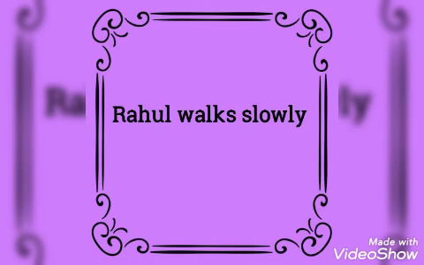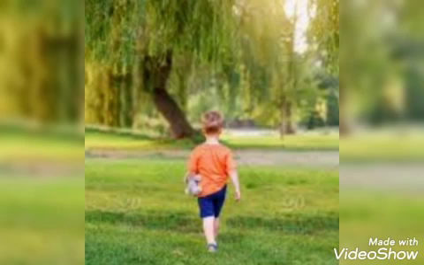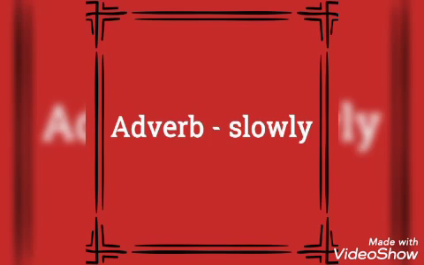Look at the sentence. Rahul walks slowly. Tell me what is the verb in this sentence? Yes, the action word walks. Here, Rahul's walk is very slow at that time. We are talking about Rahul's walk, not Rahul, isn't it? Yes, Rahul walks slowly. Slowly tells more about the verb walks.